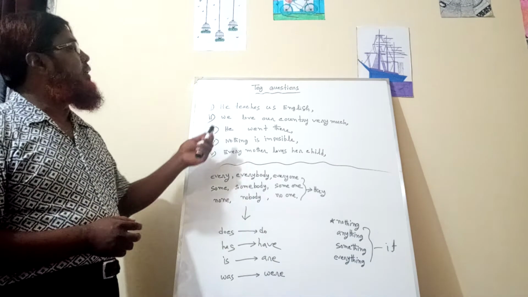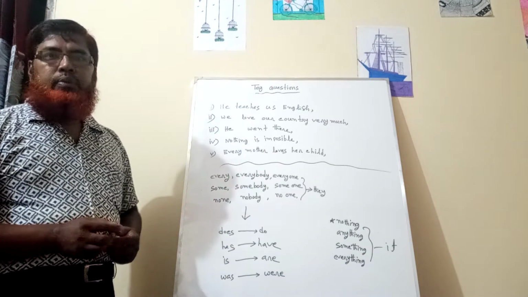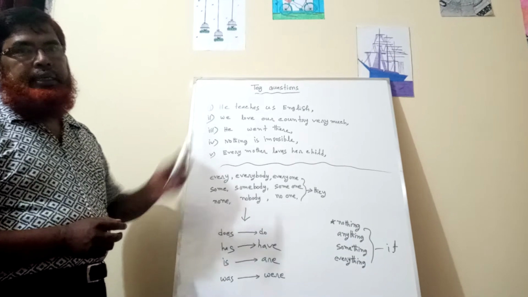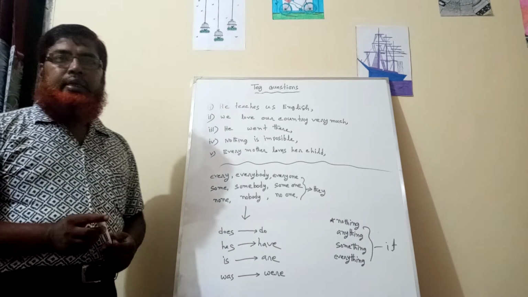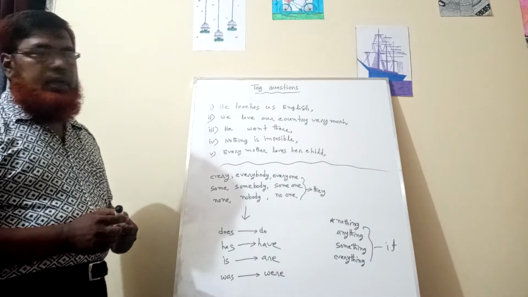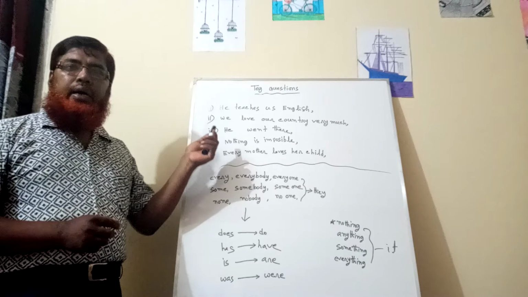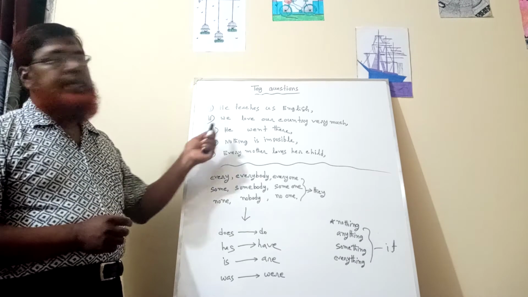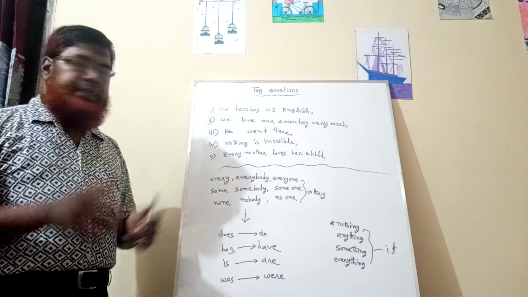When you find s or es with the verb, you will have to use does. When there is no s or es, you will have to use do. And when you find the verb is past, you will have to use did. Other things are the same.